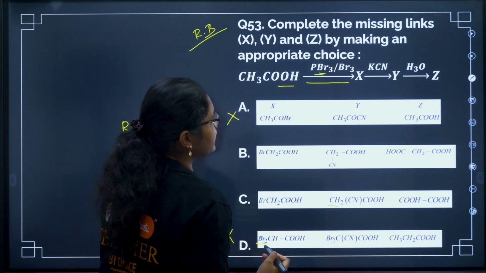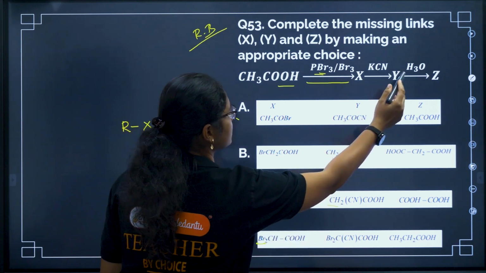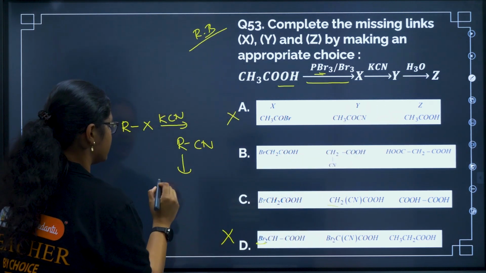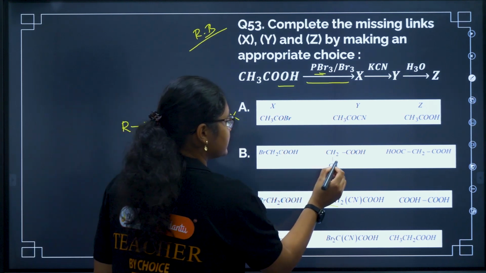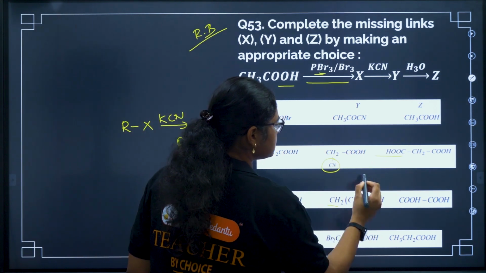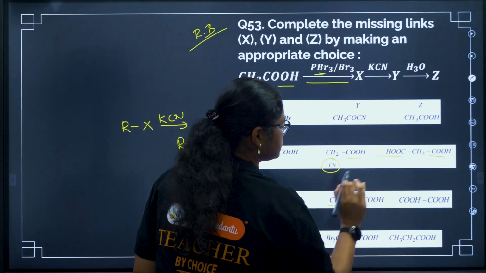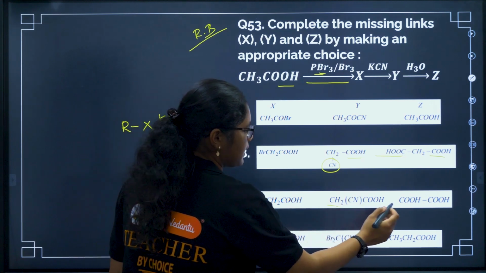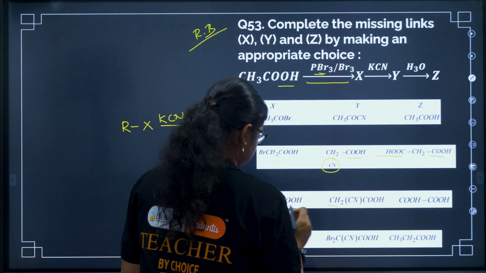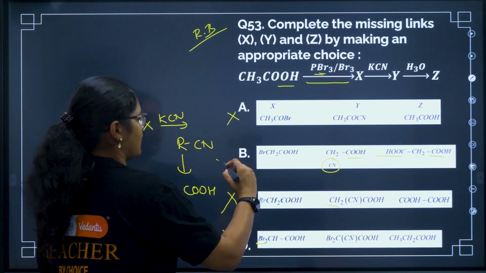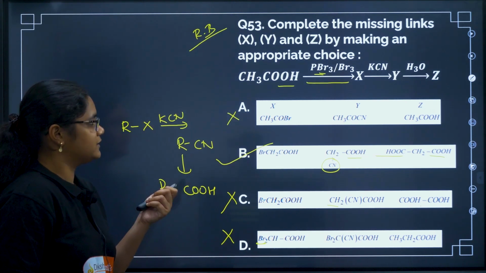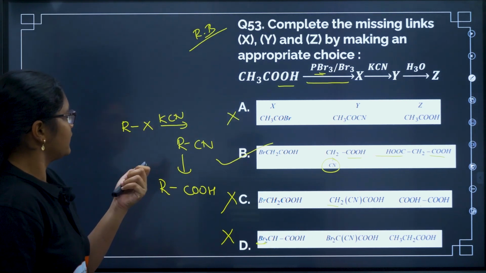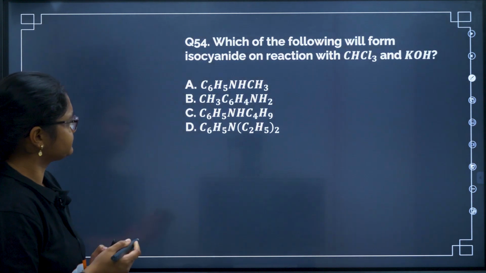Okay, now let us go to the next part. So if you add water, what will happen to this one? RCN gets converted to RCOOH. So this CN will get converted to COOH and this is already there and CH2 is there. Here what has happened? One carbon is missing, right? So this option is also not correct. Answer is option B, right? So this is again an easy reaction based question. Okay, now let us see the next question.